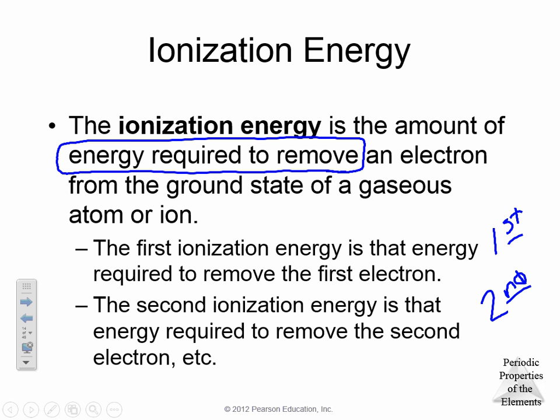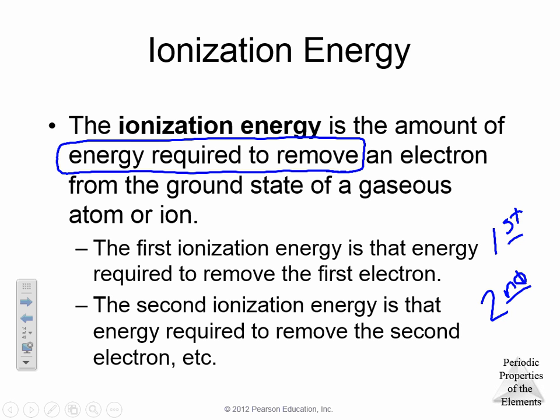So real quick here, let's review. All alkali metals, group 1, have 1 electron in their outer shell. Is it going to take a lot of energy to remove that 1 electron? Think about this. They want to get rid of that electron. So is it going to take a lot of energy to remove it? No. But those same alkali metals, how about removing a second electron?